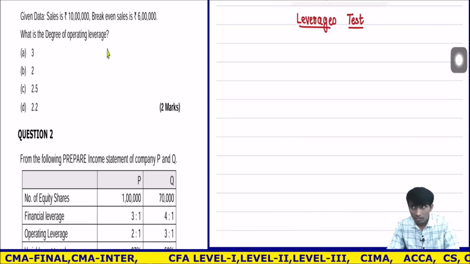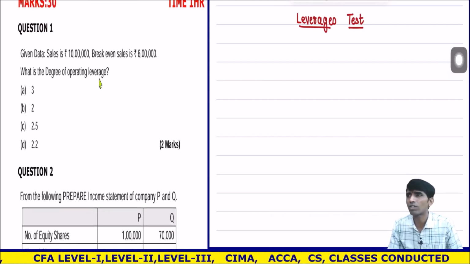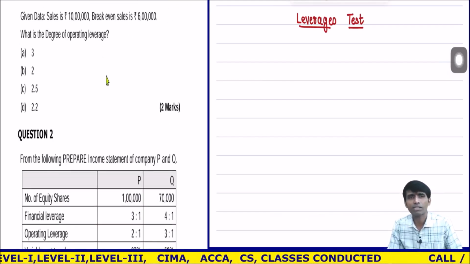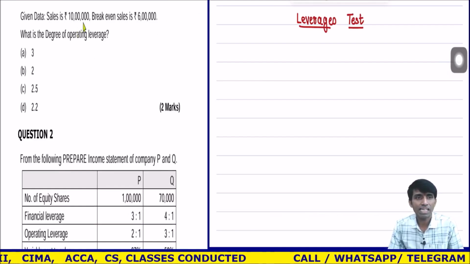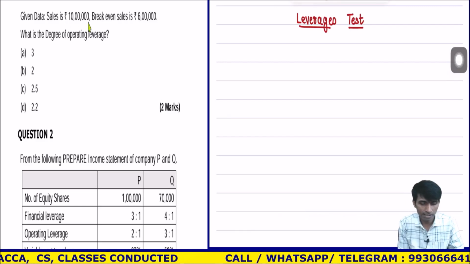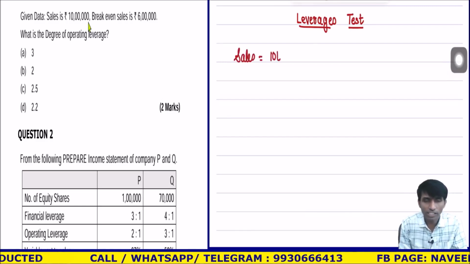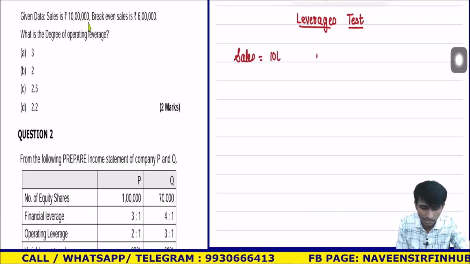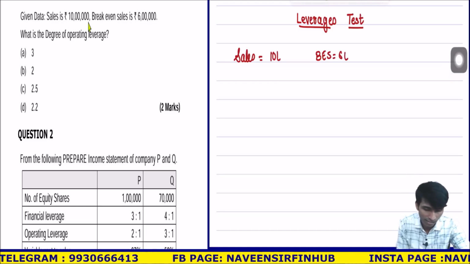On the left hand side you can see the paper here. This was a 30 marks paper, and 1 or 2 questions were difficult, otherwise the paper was easy. Sales is 10 lakhs. For MCQs there is no need to show calculations. Break-even sales is 6 lakhs. Now, the degree of operating leverage.